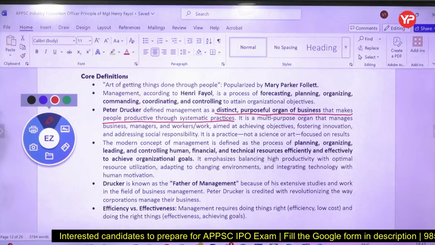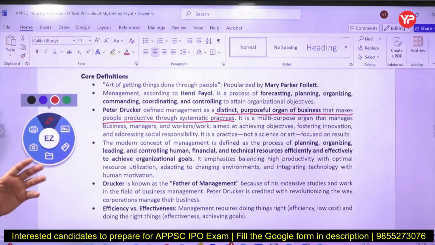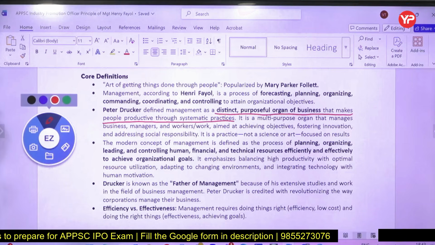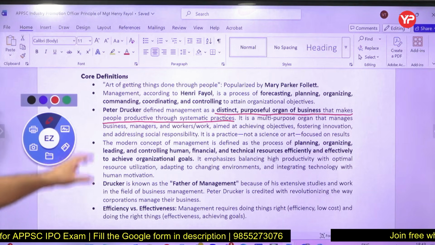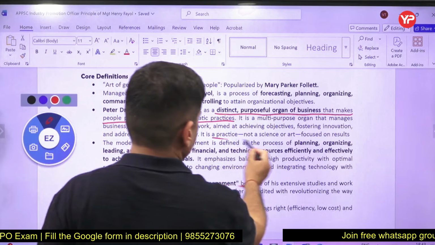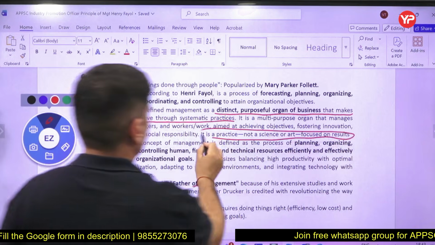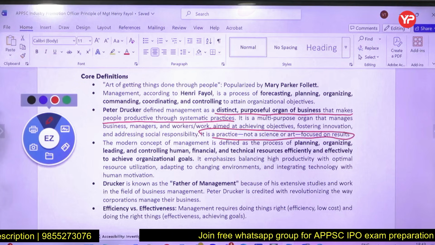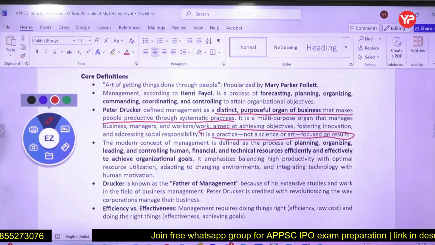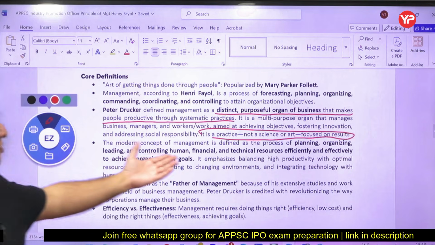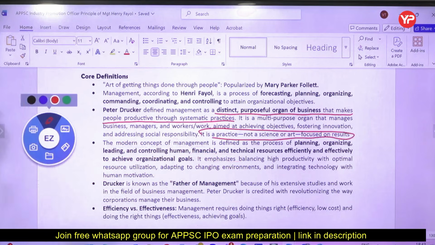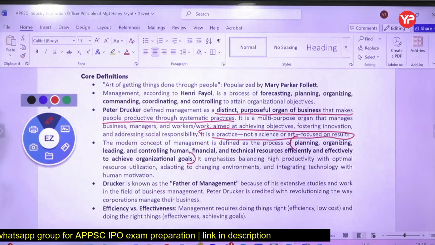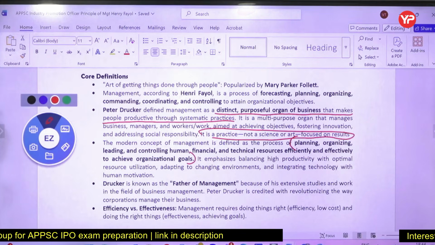So management is multi-purpose. You have to manage business, managers, work, you have to manage different things, you have to achieve the objective, you have to foster innovation. So basically it is a practice, not a science or art. It is focused on result, so achieving the objective. So modern management is planning, organizing, leading, controlling human, financial, technical resources efficiently, effectively. So this is the modern day definition of management. Productivity and output should be there within the resources which are available.